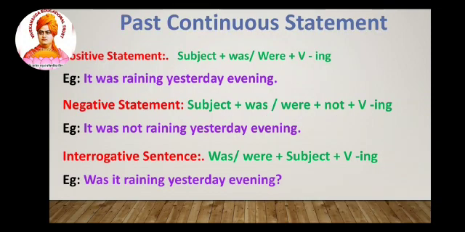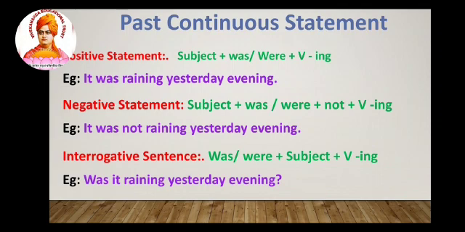Now we are going to see the positive statement, negative statement and interrogative sentence of the past continuous tense. We will see the structure of the positive statement. Subject plus was or were plus verb plus ing. I am going to read the example. It was raining yesterday evening. Here it is the subject, was plus raining. Raining is the verb plus ing. Yesterday evening is the object.